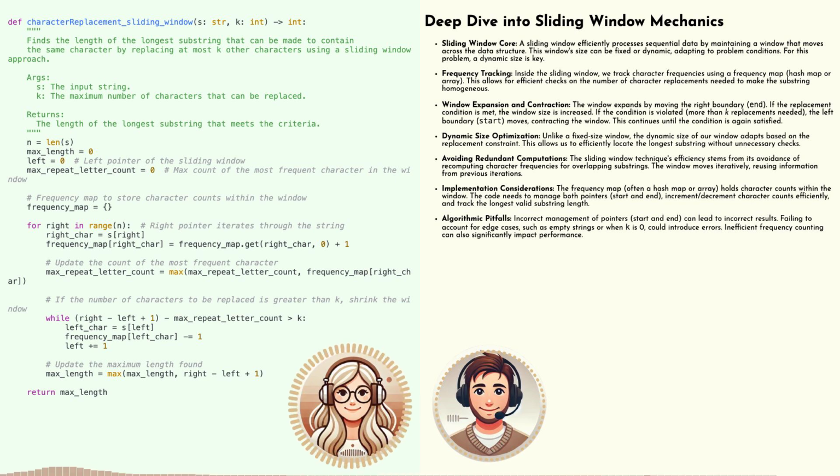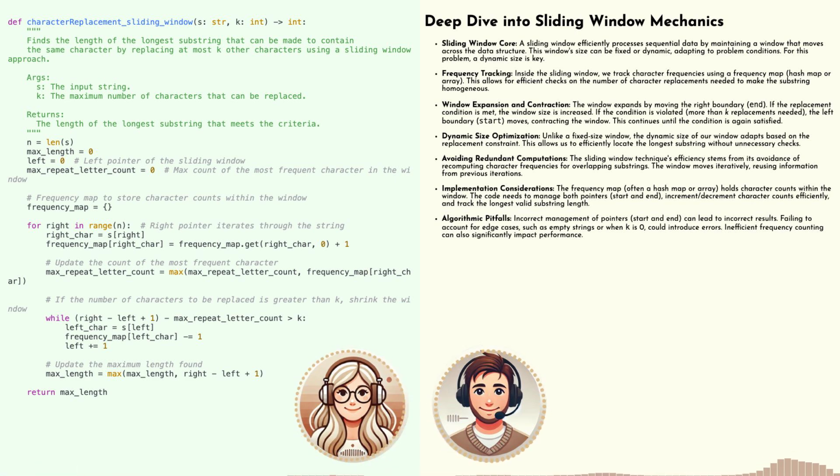Now, think about how we'd actually implement this check in our algorithm. Any ideas? What info do we need? Well, we know the size of the window. That's just n minus start, right? And then we also need to know how many times the most frequent letter shows up within the window. You're right on track. We can get that info straight from our frequency map. It's basically the highest score on our scoreboard. Maybe we call it max frequency just so it's super clear what we mean.